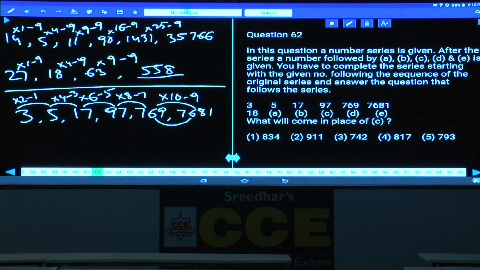Similarly, what will come in place of C? Now starting with 18,